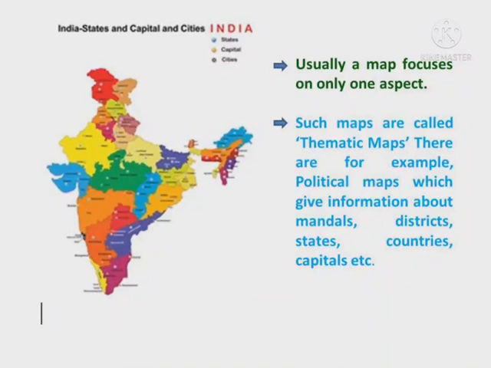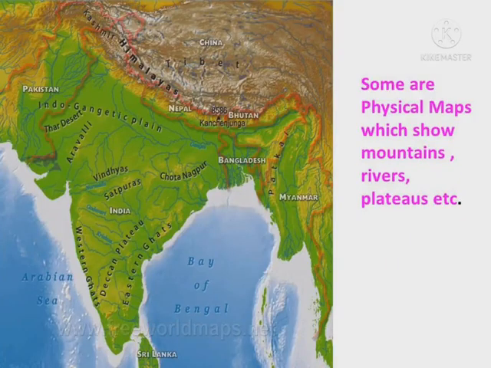Political maps. Usually a map focuses on only one aspect. Such maps are called thematic maps. For example, political maps give information about mandals, districts, states, countries, capitals, etc. Physical maps show mountains, rivers, plateaus, etc.